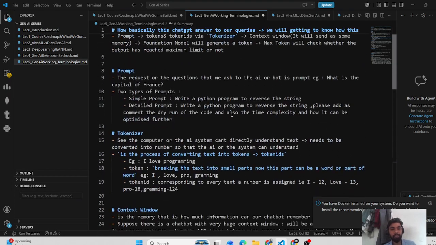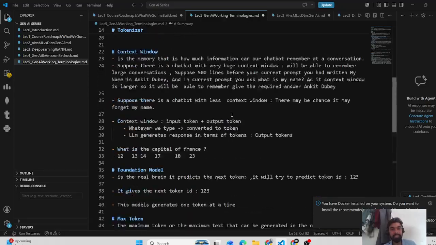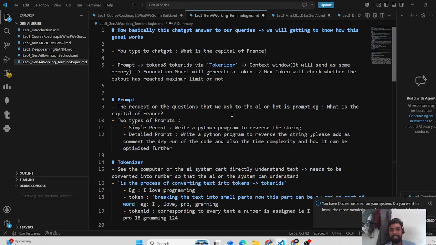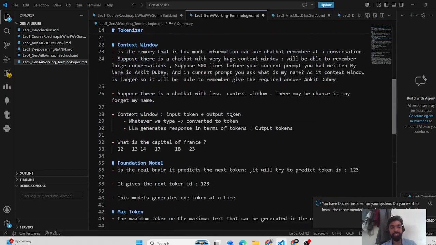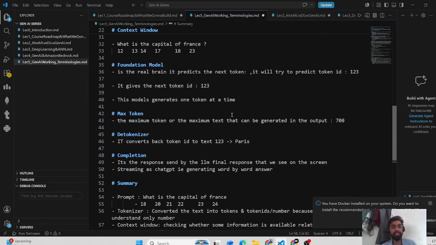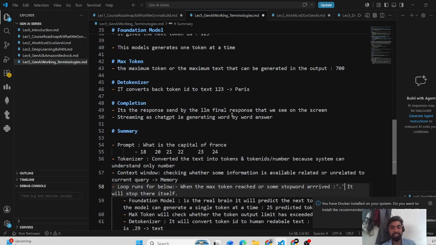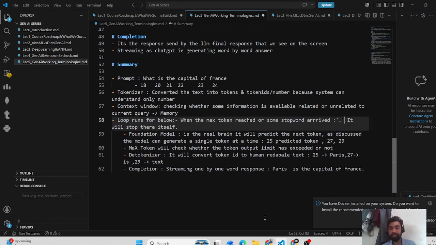So this is all of it. I have tried to explain how this basically works. I guess now you would be clear about what happens behind the scenes when you type any query in ChatGPT: prompt, tokenizer, context window, foundation model, max token, detokenizer, completion, and at the end I gave you a summary.